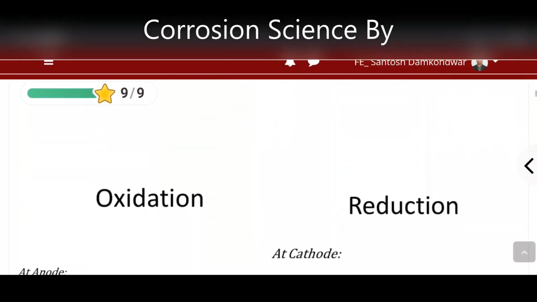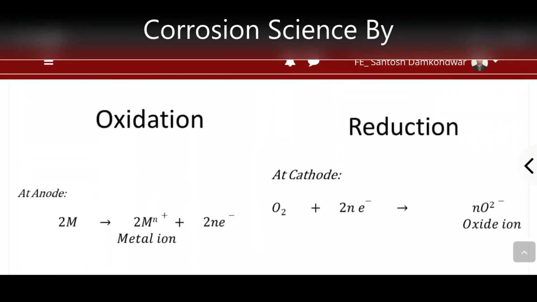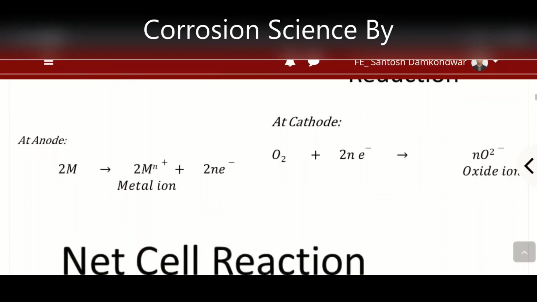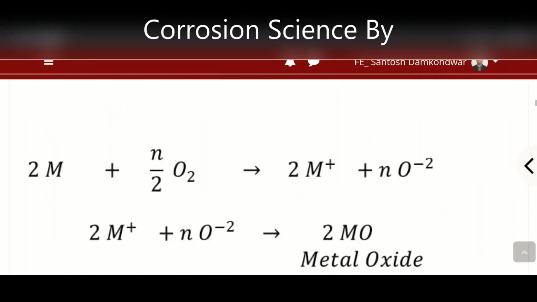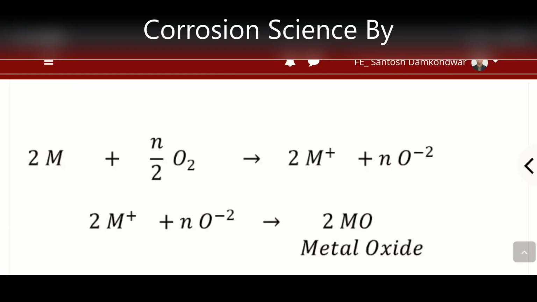If we talk about the reaction, we have the oxidation reaction where metal forms metal ion. At the reduction reaction, oxygen forms oxide ions. Thus we can say metal ion and oxide ion combine to form metal oxides. In this way, a metal oxide layer is formed on the surface. In the next video, we will talk about the nature of the metal oxide and how this nature of the oxide is